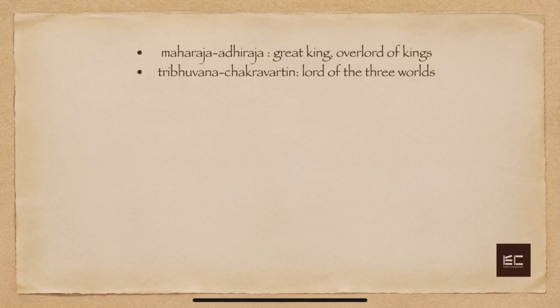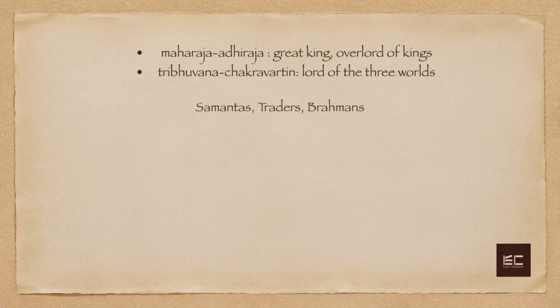In the earlier times, kings used to give themselves titles like Maharajadhiraj, which means the great king or king of kings, or Tribhuvana Chakravarti, which means the lord of three worlds. Now, according to Indian mythology, there are three loks or three worlds: Swarglok, Patalok, and Dhartilok. So, Tribhuvana Chakravarti means the lord or the king of these three worlds. But even after all this, like today, they needed help from other influential people as well. And in that era, Samantas, traders, and Brahmins were those influential people.